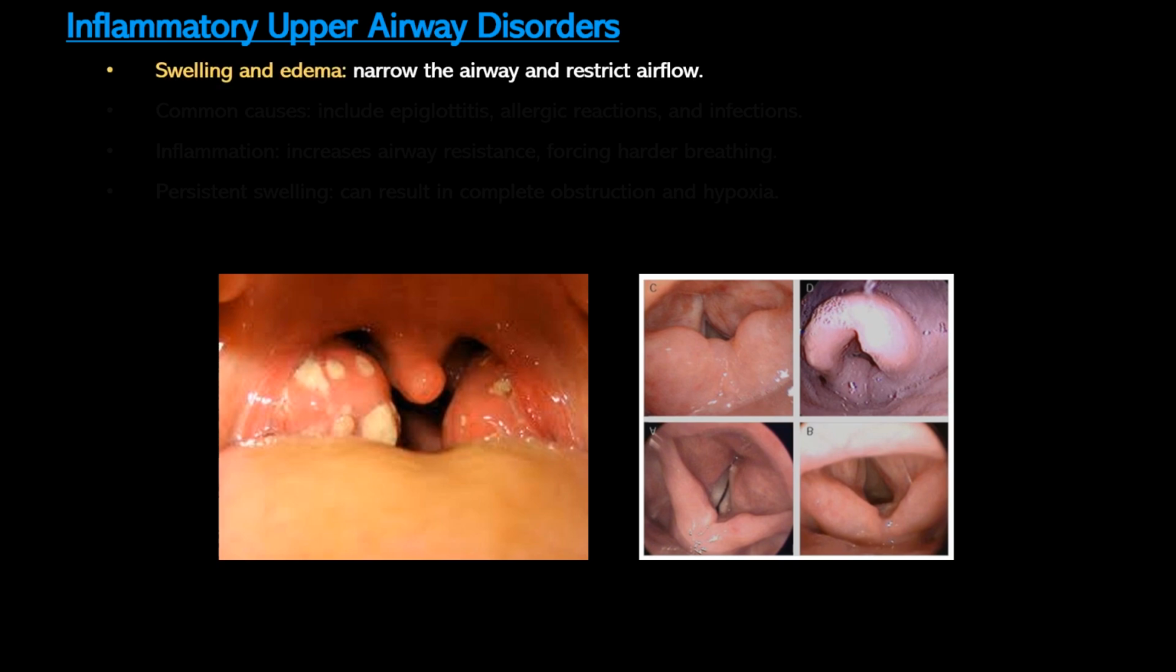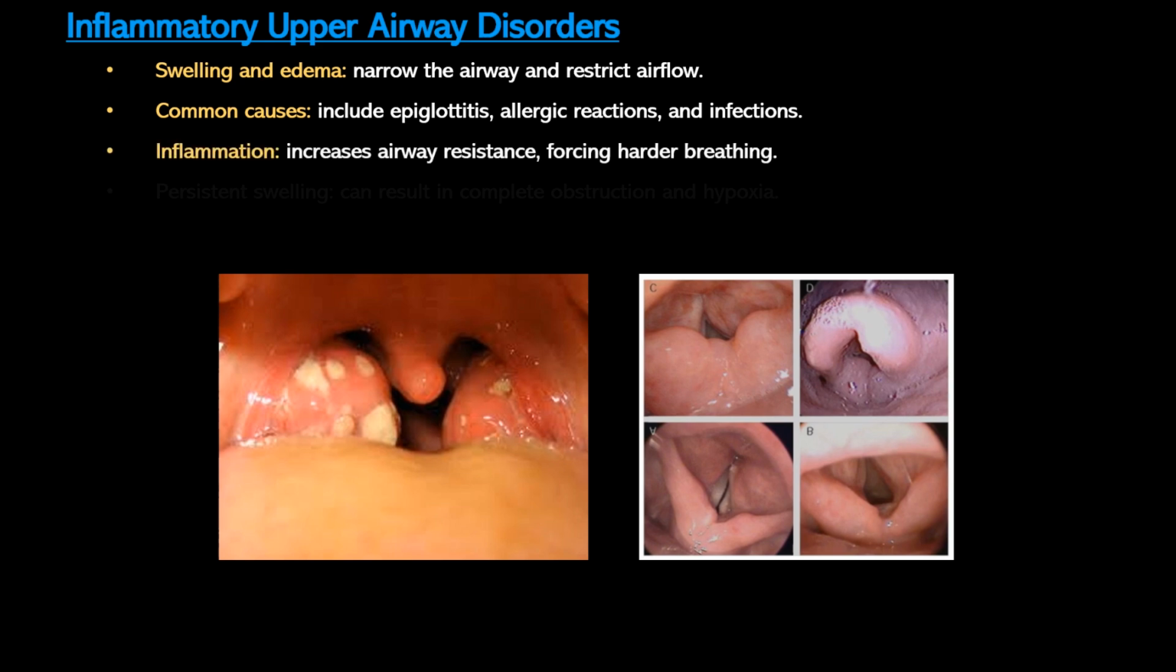Inflammatory upper airway disorders involve swelling and edema that narrows the airway and restricts airflow. These conditions are often caused by things like epiglottitis, allergic reactions, or infections that inflame the tissues of the upper airway. This inflammation increases airway resistance, making it harder for patients to breathe. They may need to exert more effort with each breath, which can lead to respiratory fatigue. If left untreated, persistent swelling can progress to complete airway obstruction.